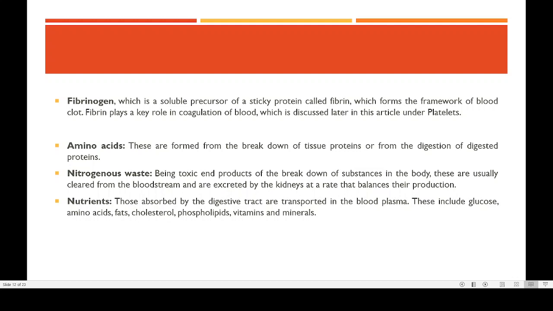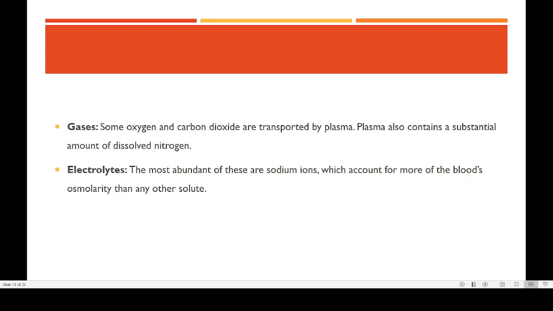Then amino acids are there, fats are there, cholesterols are there, phospholipids are there, vitamins are there, and minerals are there. So these are the various types of nutrients that are present in the blood. Then different types of gases like oxygen and carbon dioxide are also present. Then electrolytes, sodium ions are present. Then these are all important in maintaining the osmotic pressure of the blood.